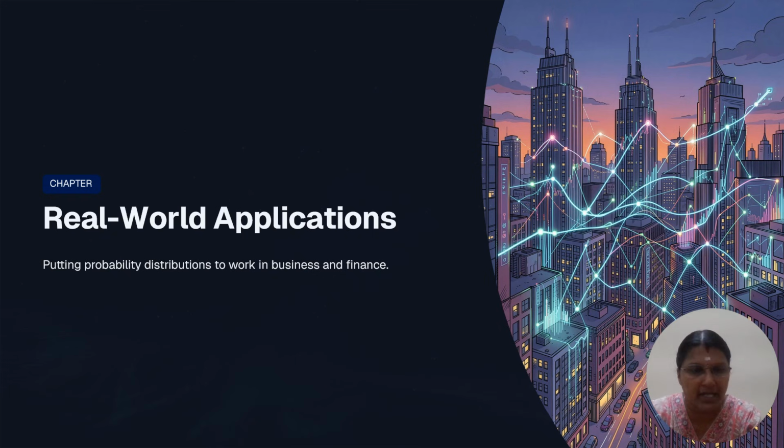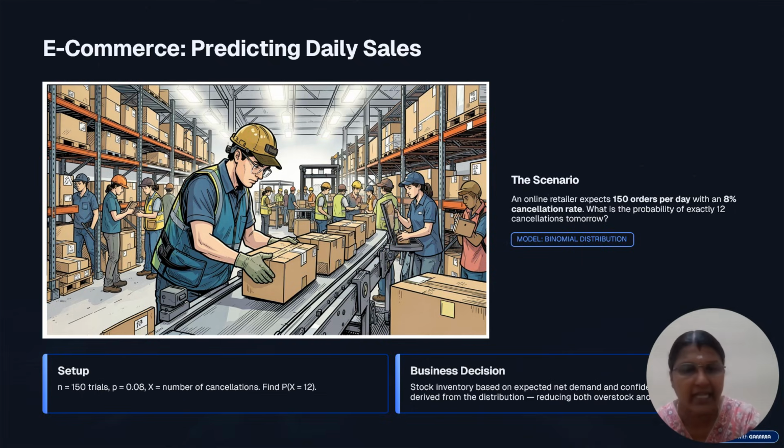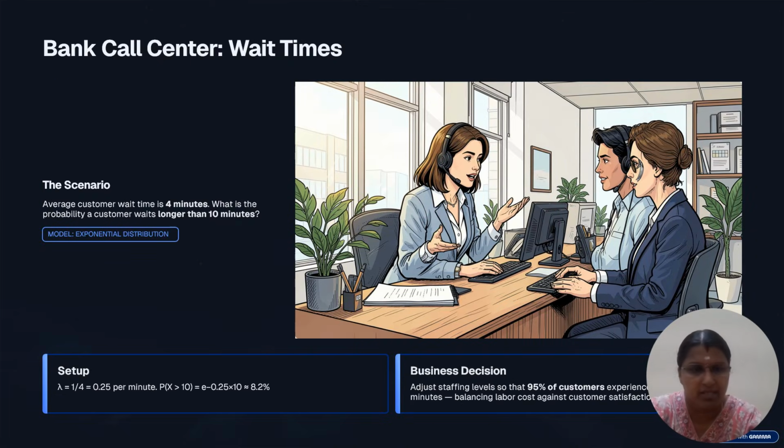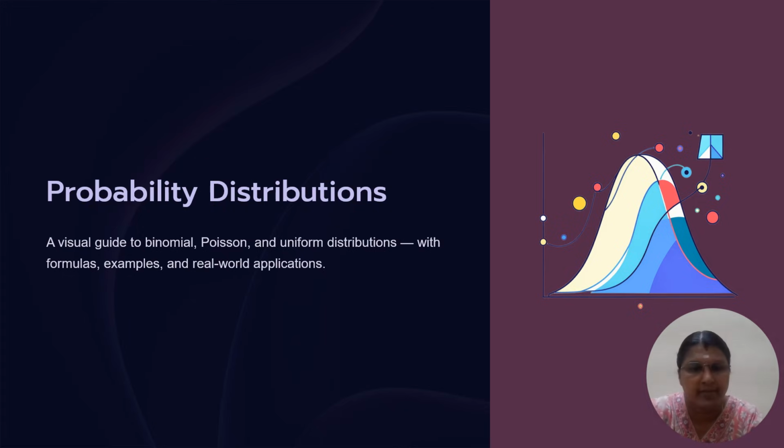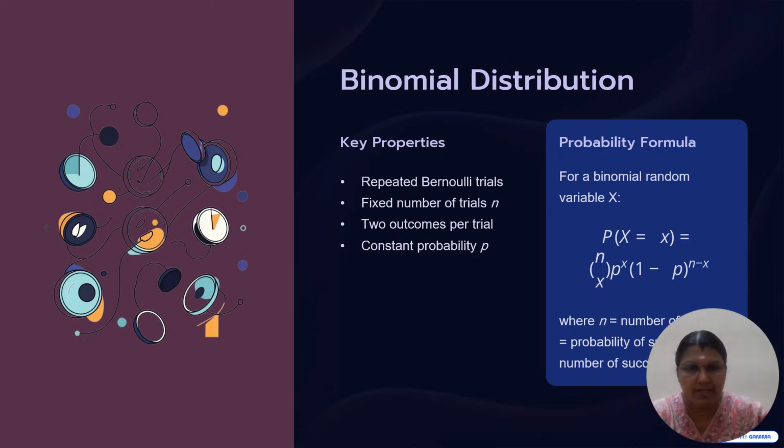In real world applications, in daily life, for example e-commerce, predicting daily sales. Daily sales at a sales counter is one example of distributions. And second, a bank call center. We have to wait in the bank, right? That is one example of the Poisson distribution. Then for probability distributions, we will learn the binomial, Poisson and uniform distributions with formulas, examples and real world applications.